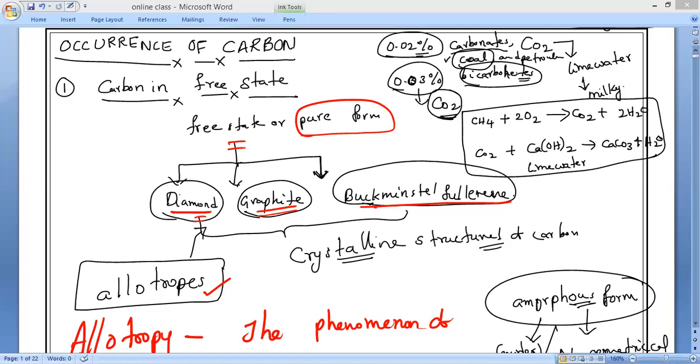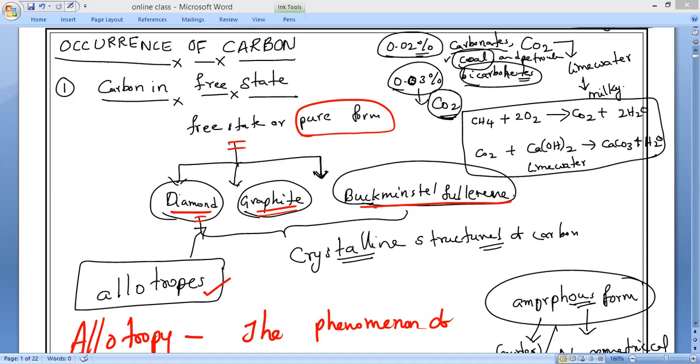Suppose I ask you: even though diamond and graphite are allotropes of carbon with the same chemical properties, what makes their physical properties differ? How the carbon atoms are bonded to one another is the only difference between diamond and graphite. Do you understand, everybody?